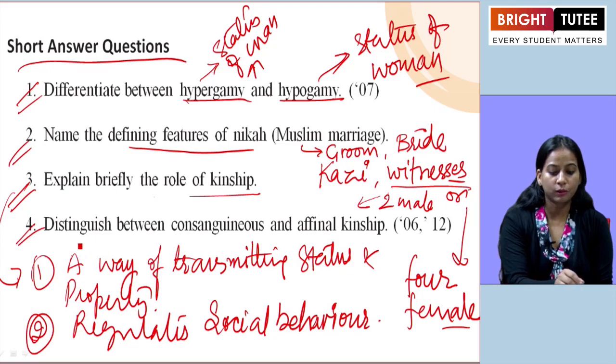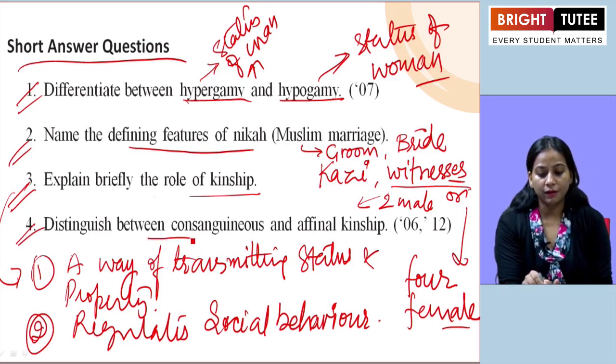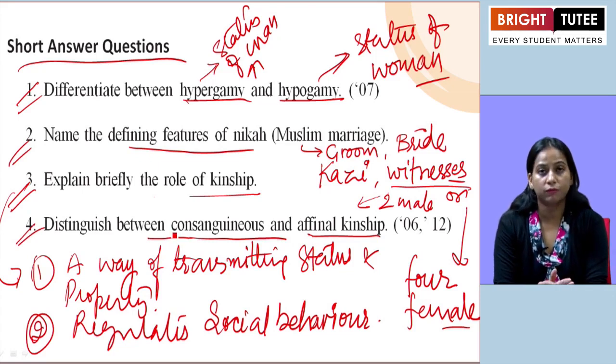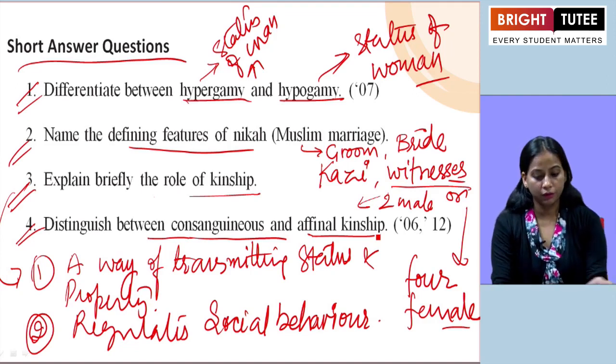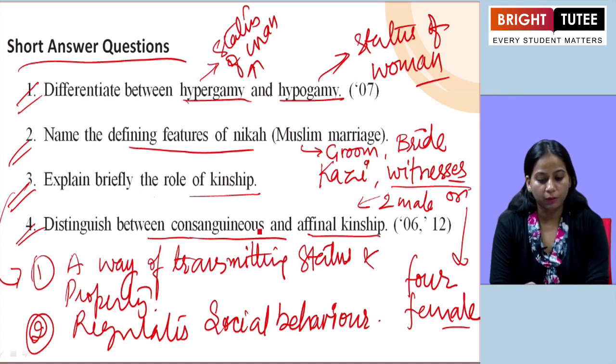The next one, distinguish between consanguineous and affinal kinship. Here we have to distinguish between the two. The two are opposite to each other. The first one is the relation by the bond of blood.